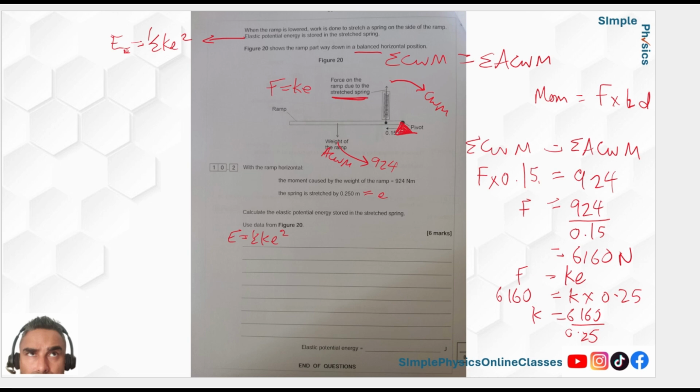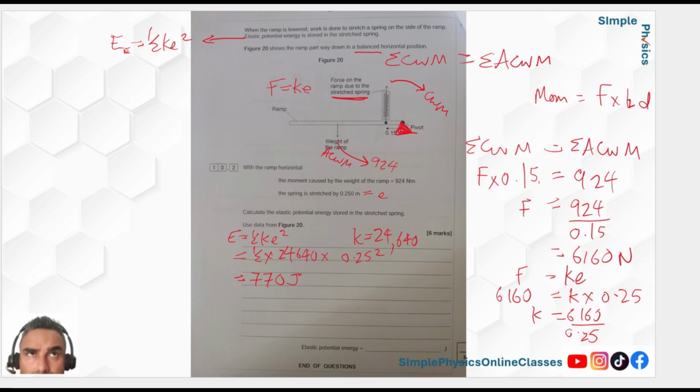That gives me k, so k is 24640. And then once I've done that, I can just work out the energy here. So it's a half times 24640 times 0.25 squared. So if I do that, times by 0.5 times by 0.25 squared, equals 770 joules.